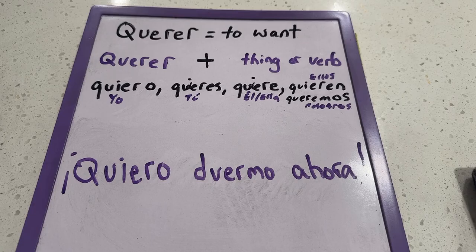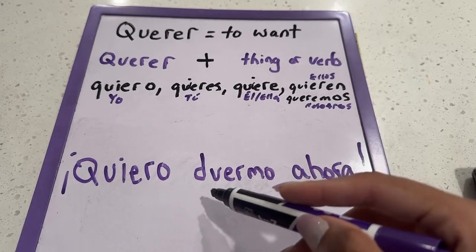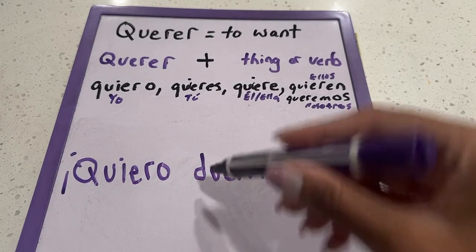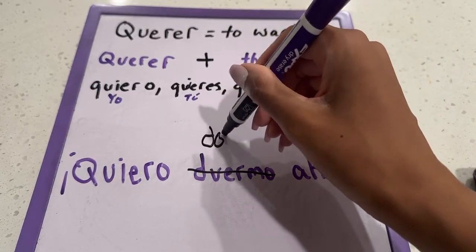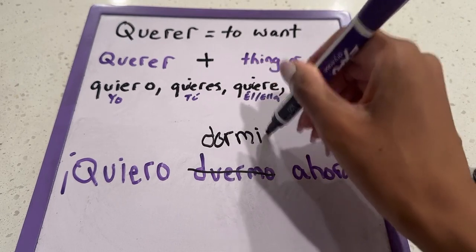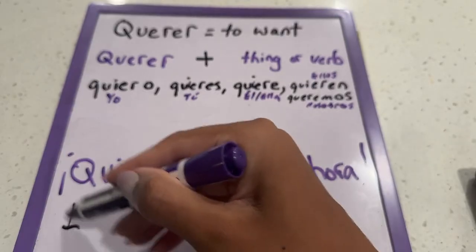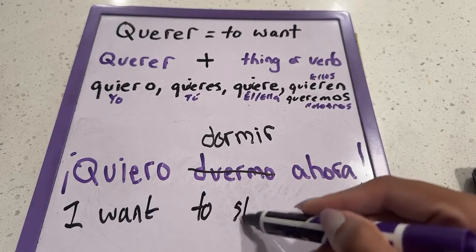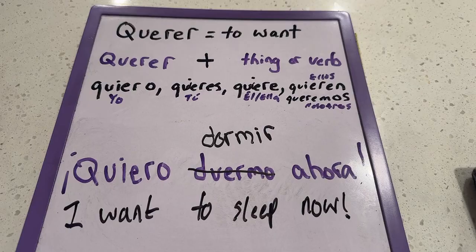So, yes, remember what I said earlier. If you have a verb that is already conjugated, the one directly after it has to stay in the infinitive. And I use this verb on purpose because we use this in another example. So we already know what the infinitive of this verb looks like. So we already knew this was not a conjugated verb because we know it's supposed to look like this. So that's to sleep, because we went over that earlier in another example. So just to conjugate it for us, I want to sleep now. I want to sleep now. So that's how we say that sentence.